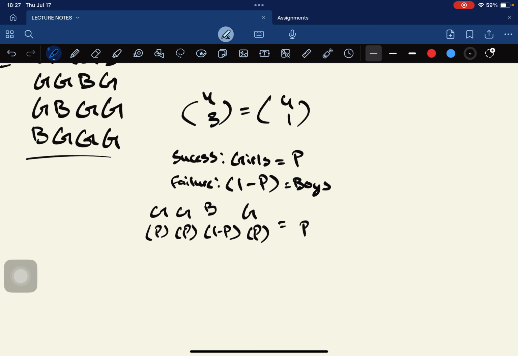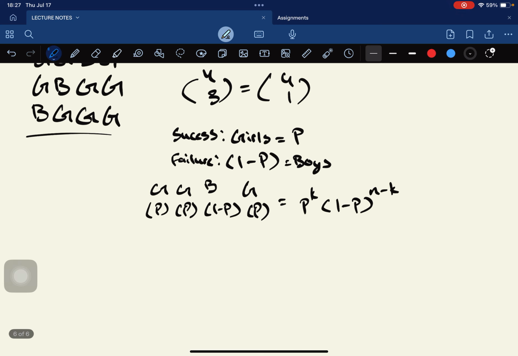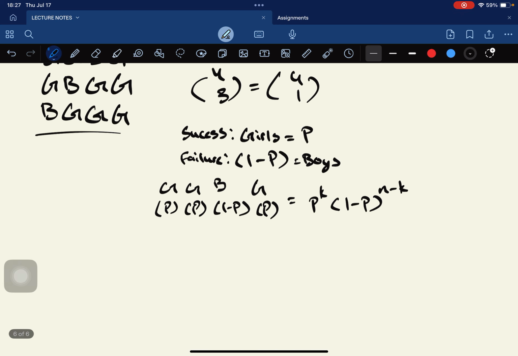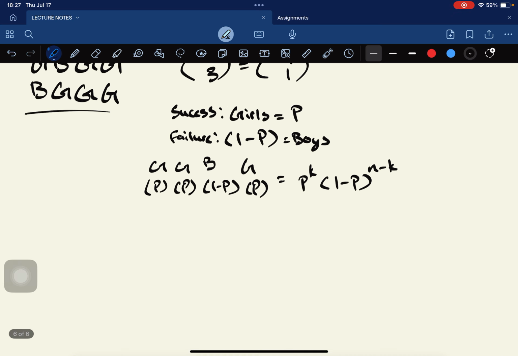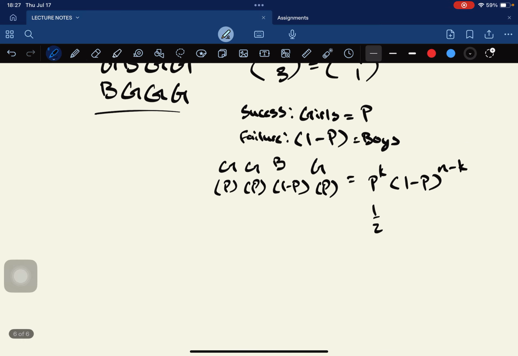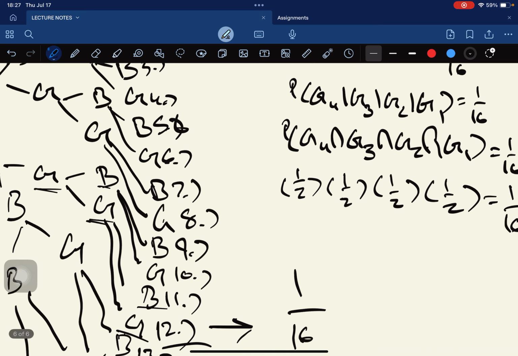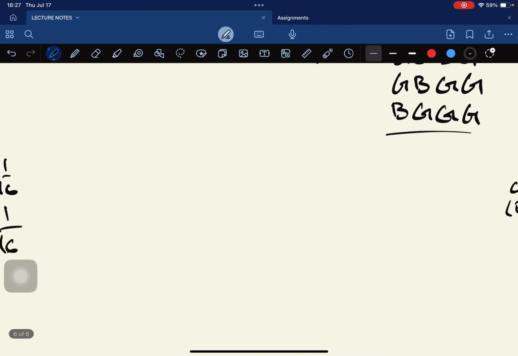So we follow the formula he put out, which is P^k times (1 minus P)^(n minus k), right? In terms of the question, P would equal 1/2, because the chance of getting a girl, if you look at the tree, is 1/2.